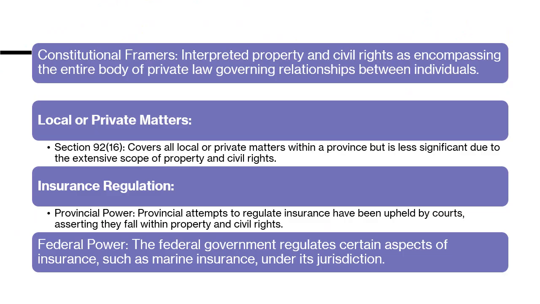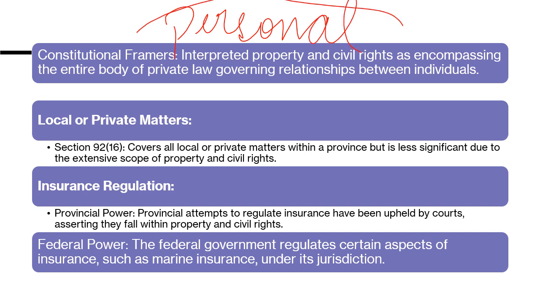So the constitutional framers interpreted property and civil rights as encompassing the entire body of private law which governs individual relationships. The main thing that you have to keep in mind is that whenever we are talking about property and civil rights, the subject matter should be personal, individual. So this is the first trigger that will help you in analyzing whether you have to go to section 92(13) or 91(2).